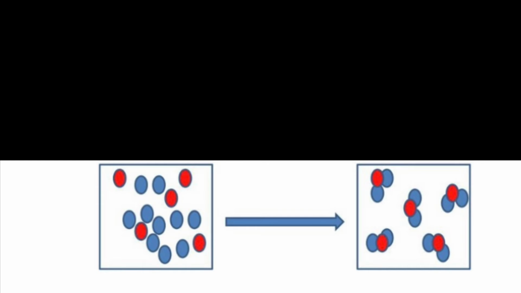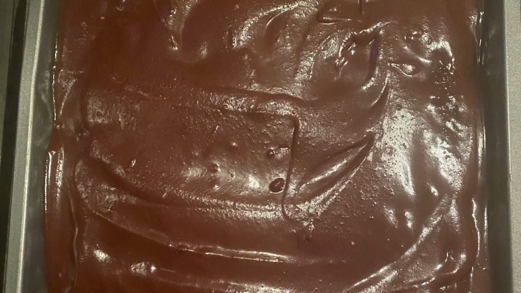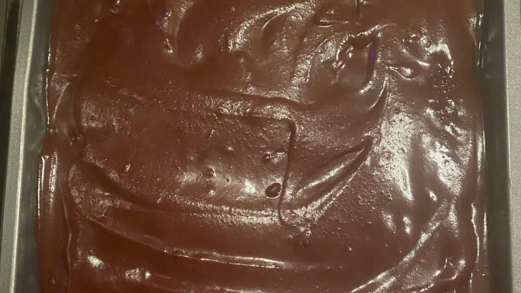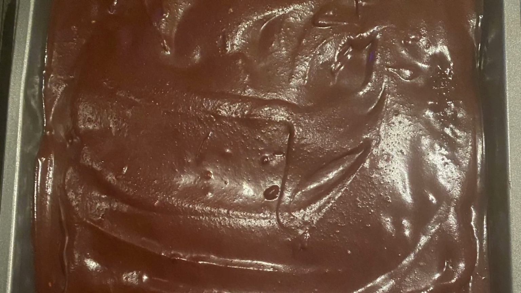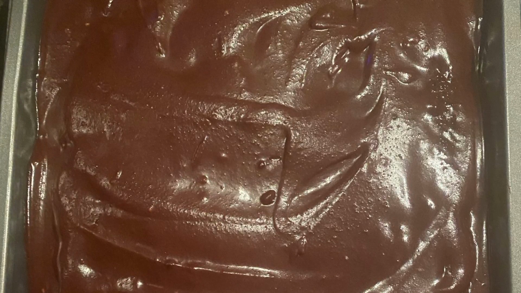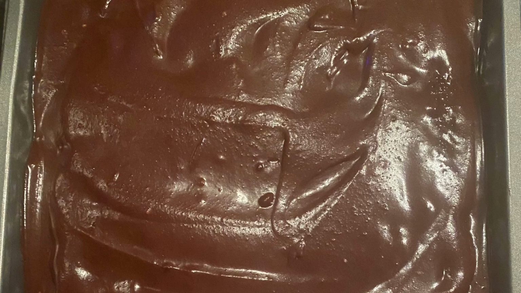In this picture, there are 10 blue atoms and 5 red atoms. The same amount of atoms are still present after the chemical change has been applied. There are just new molecule formations. Just like in the demonstration of the cake, the atoms that made up the eggs, water, oil, and cake mix all existed and continue to exist, but the mixture of them and the help of heat created a new arrangement of molecules, thus creating the cake.